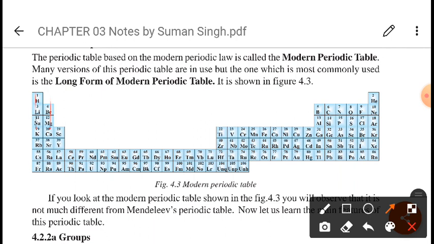Group 15, the nitrogen family, is called pnictogen. Group 16, the oxygen family, is chalcogen. Group 17 is halogen. And group 18 is noble gases, you all know, right? And group 3 along with the lanthanoids is called rare earth metals. So that is the different thing.